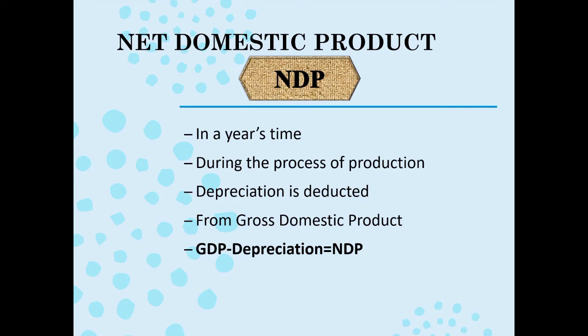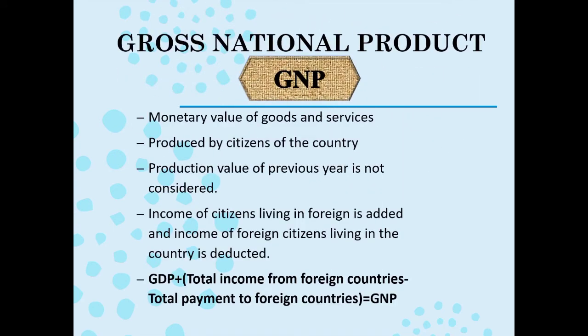So the value reduction is known as depreciation. So in a year's time, during the process of production, depreciation occurs on all the factors of production. So when we reduce this depreciation from gross domestic product, we get net domestic product. So net domestic product is nothing other than GDP minus depreciation.